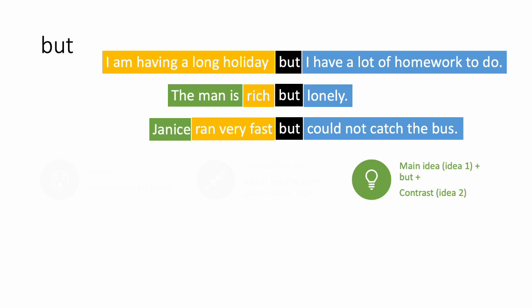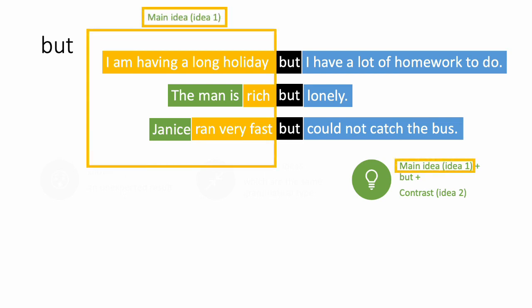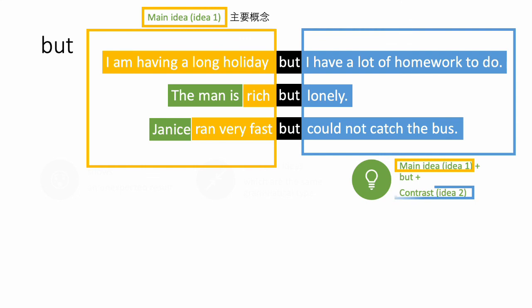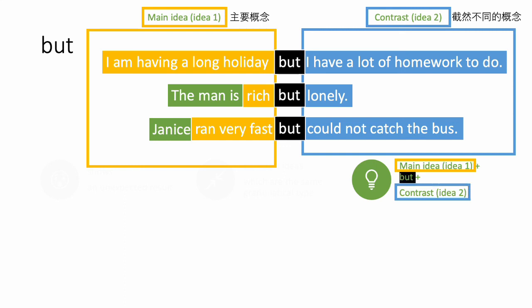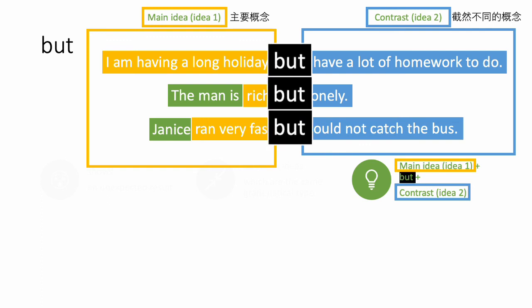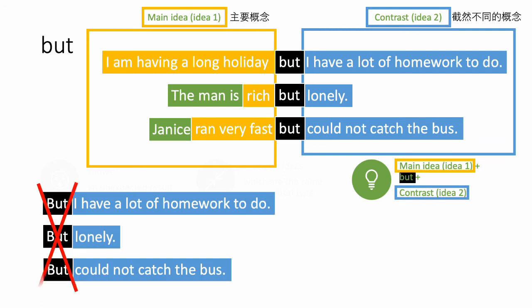In these 3 sentences, you can see the main ideas come first. So you put the main thing at the beginning of the sentence, before but. After it, you can see the contrast ideas. So the unexpected result of your main idea. Between the main idea and the contrast idea, you put but. You put but in the middle of the sentence. You never put but at the beginning of a sentence. It's wrong. You have to put it in the middle.